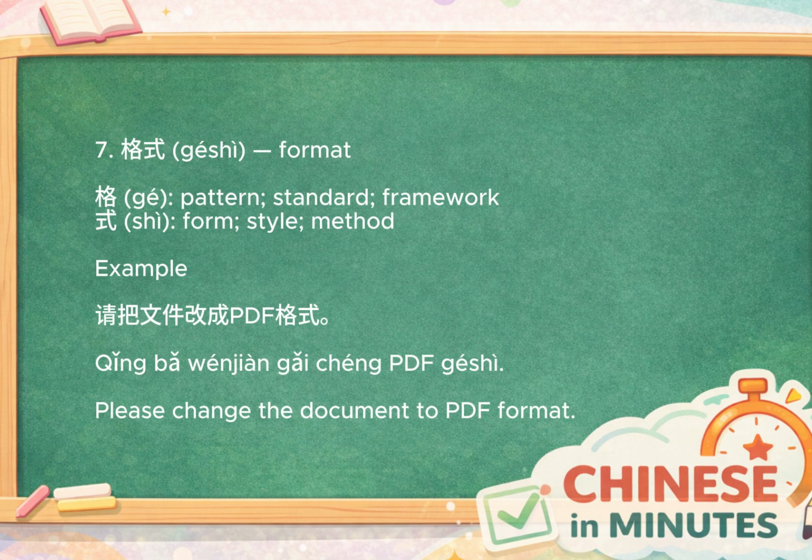Next is 格式, meaning format. The character 格 represents a pattern or framework, while 式 means form, style, or method. Together, they describe the organized form that something follows. For example, 请把文件改成 PDF 格式. Please change the document to PDF format. Think about filling out a document. Every document follows a certain layout, and that layout is its 格式.